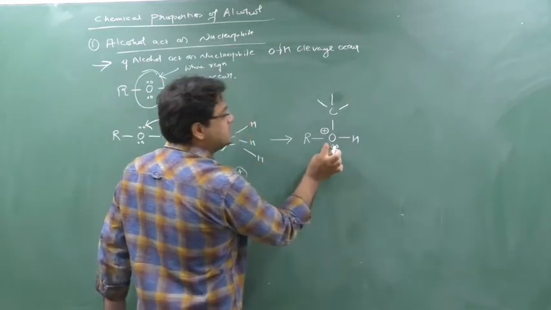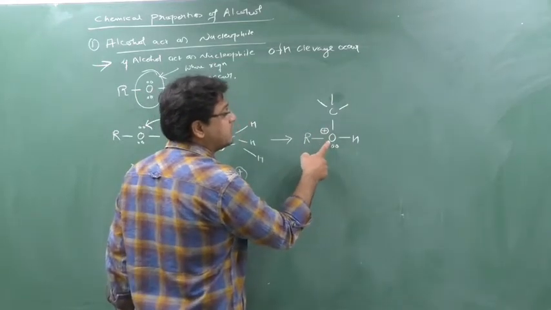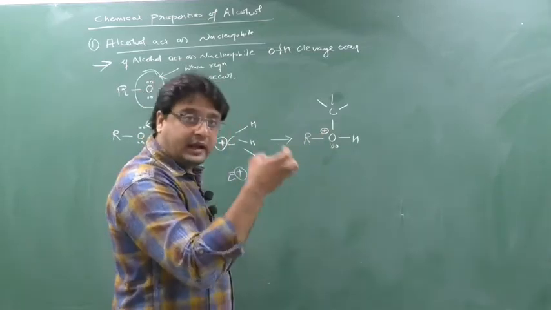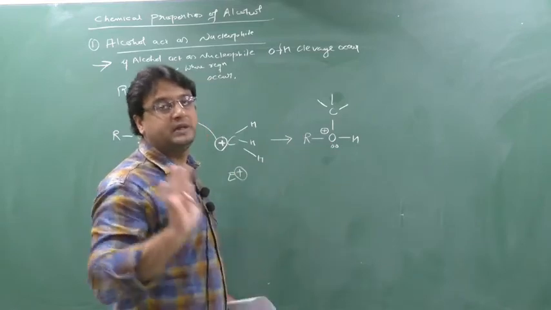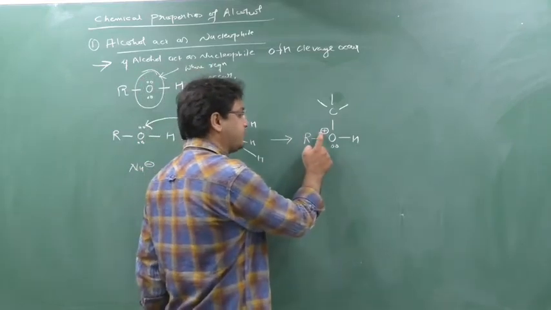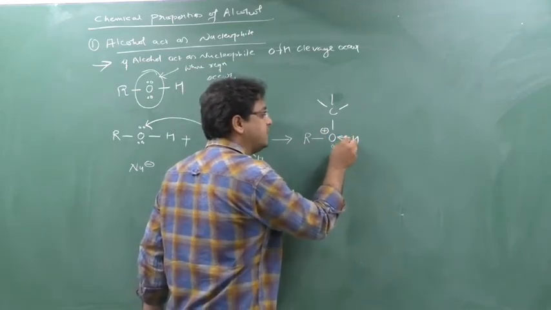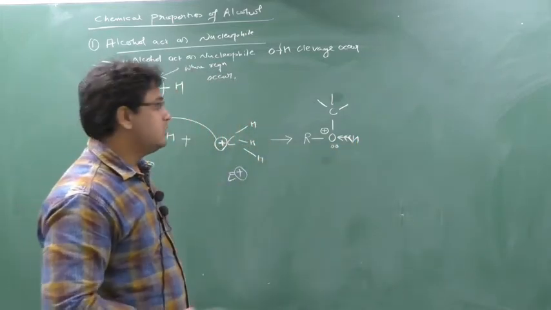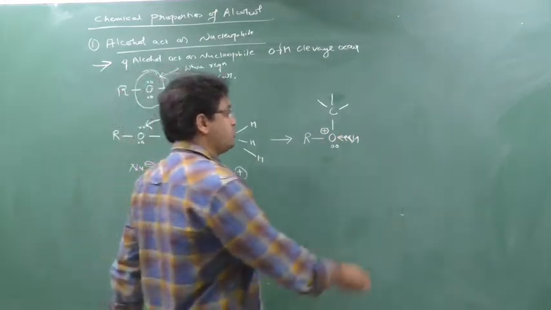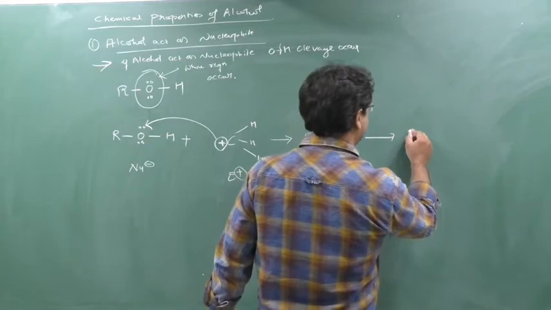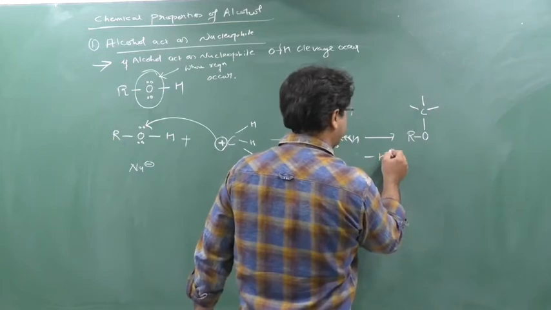So what will it do? This oxygen has the plus charge, but oxygen is an electronegative element, and an electronegative element can never be stable with a positive charge. It should gain electrons, it should have the negative charge, or it should be in a stable form. Now this oxygen requires electrons, so this oxygen will start to attract the electrons from this hydrogen, because this hydrogen can be easily removed. So to satisfy this positive charge, this oxygen attracts the electrons from this hydrogen. So here hydrogen will be removed. How? Here the oxygen with carbon 3, and here H plus will be removed.